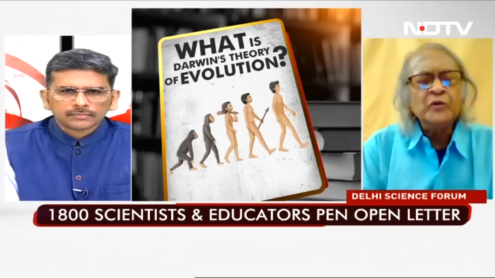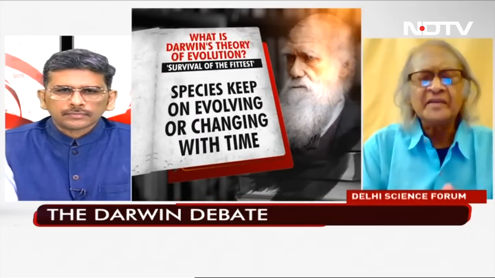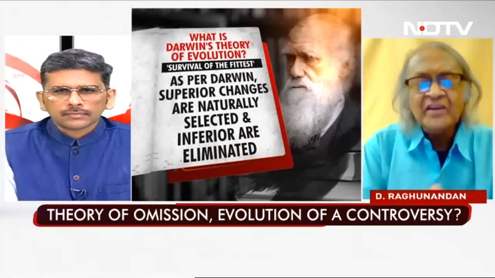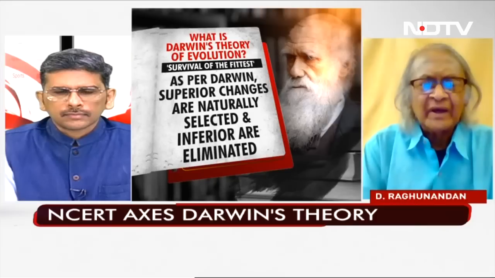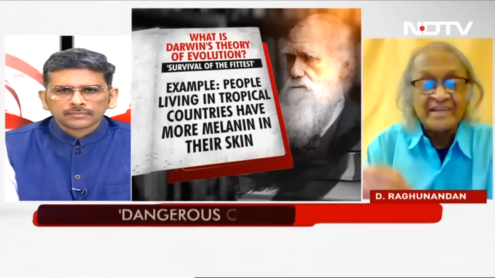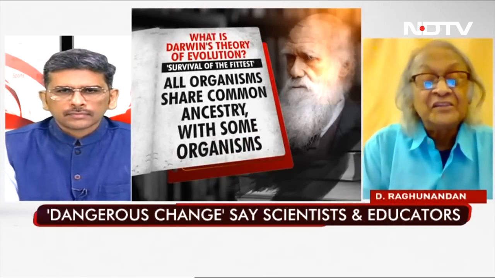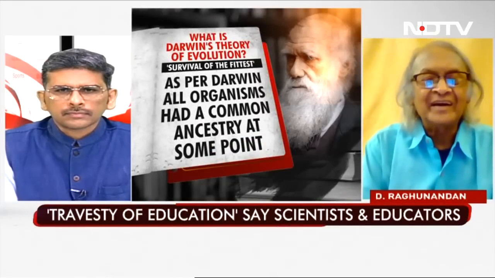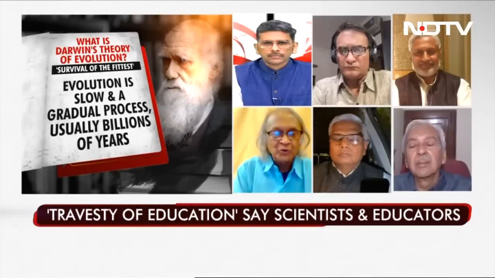If we want to reduce the load on students in terms of curriculum, etc., there are other subjects which could have been trimmed, or their depth could have been trimmed. What is strange here is that a child can go up to the 10th standard and pass out, after which the child may or may not take up the sciences. If the child does not take up the sciences after the 10th, she will not know anything about Darwin at all. This is like a child passing out from the 10th without studying the solar system. We don't do that to children.